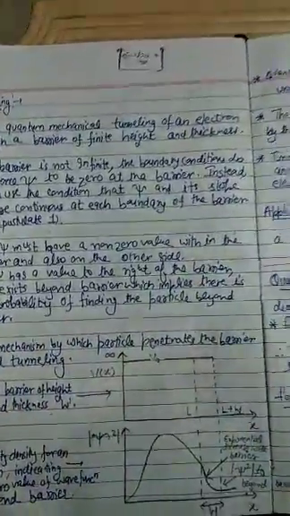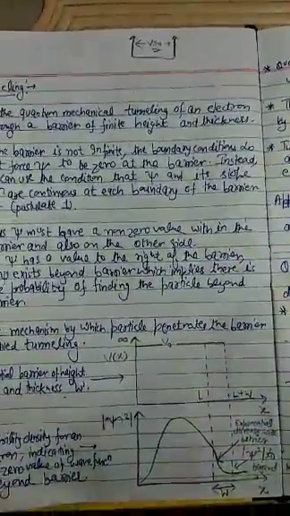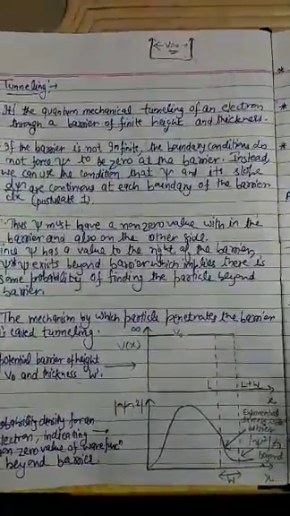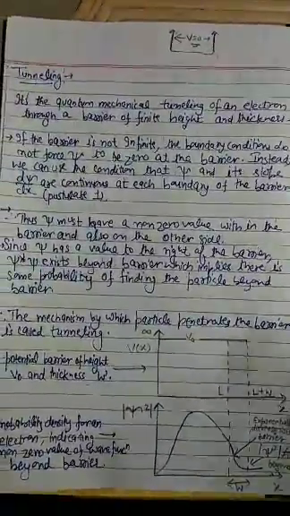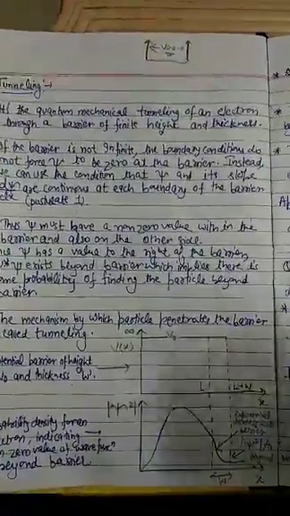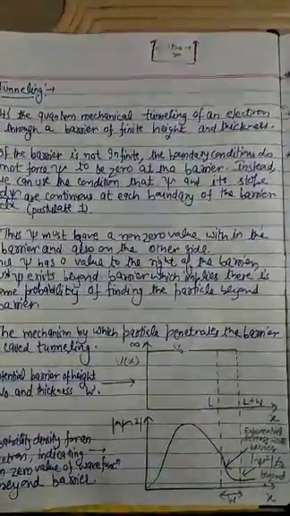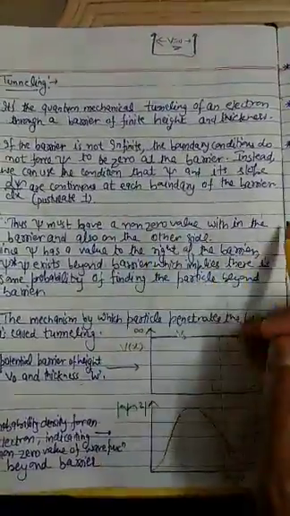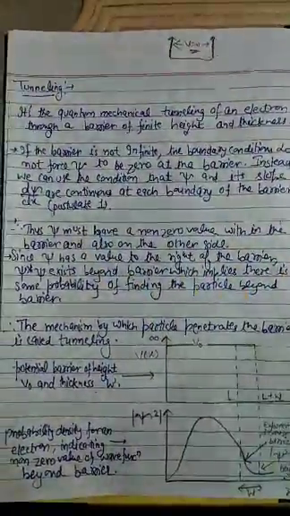Hope you remember this was postulate 1 of the Schrodinger wave equation. What was postulate 1? We assume the particle to be of wave nature, and that the wave function psi as well as its derivative along all three directions are stable, continuous and finite. So psi must have a non-zero value within the barrier and also on the other side.